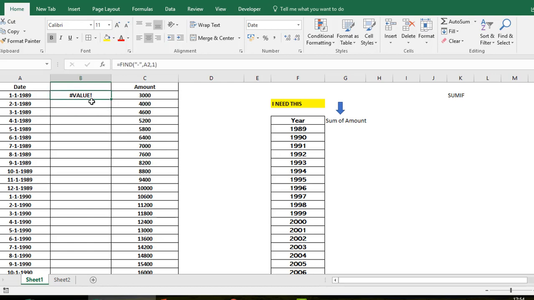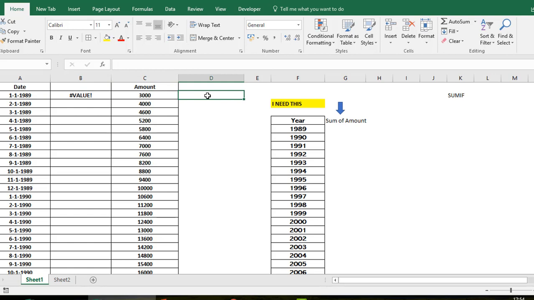This is why he forwarded me this email, because I know he's good in Excel, and I was just wondering how come he was not able to do this sort of question. Now pay attention, very important thing I'm going to tell you. Find is a function which always returns the hyphen.